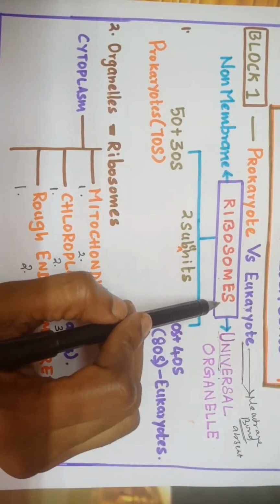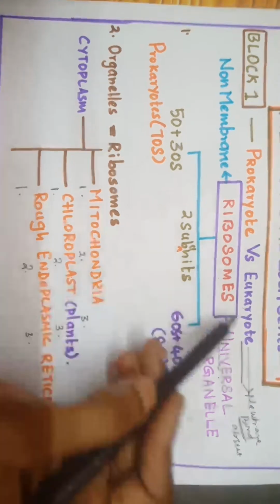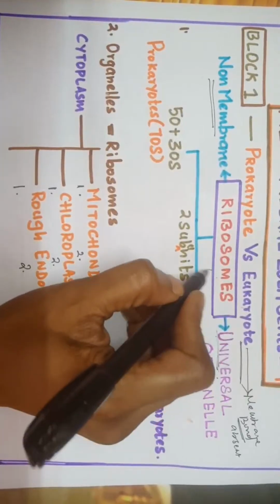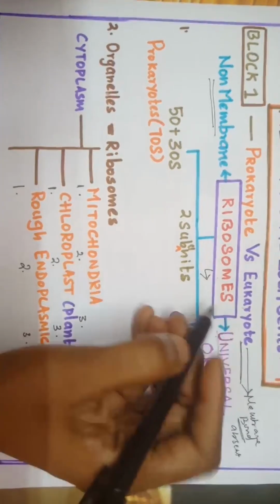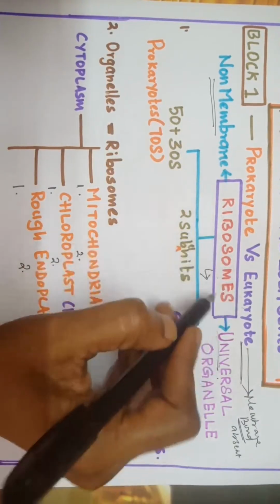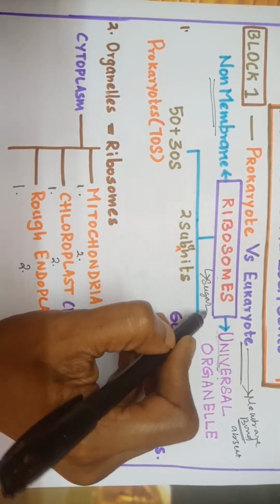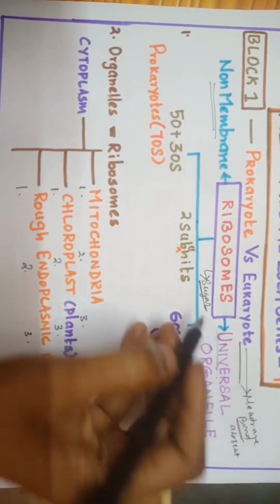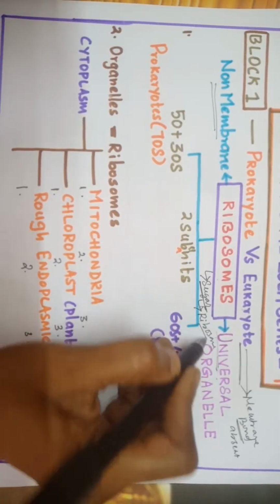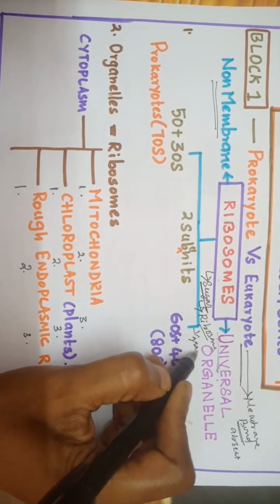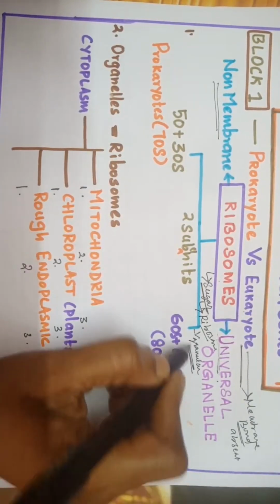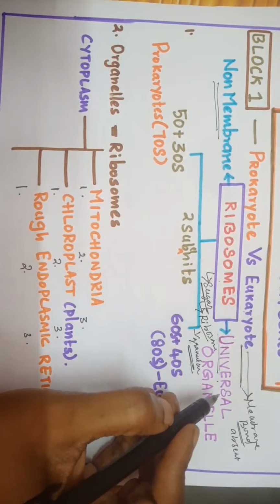Now the question is, is it membrane bound or non-membrane bound? It is a non-membrane bound structure. Now I am going to ask you, what is the shape of this? I told you one example, sugar crystals at your home. When you look at the sugar at your home, you should remember it as ribosomes, granular structures, till the exam is over. Otherwise, whatever structure you look at which has a granular texture, you should remember ribosomes.